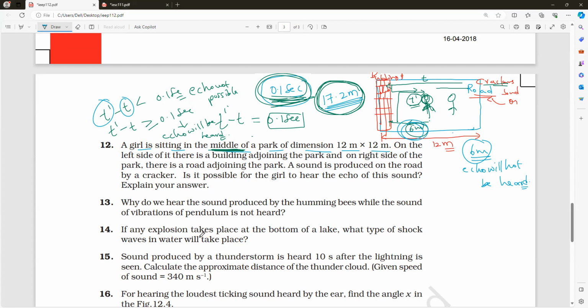I'm telling you the condition for time. Clear? Sir, can the time be greater than 0.1 second? Yes, that is what I'm saying. Minimum time is 0.1. If it is greater than that, definitely we can hear more clearly. That's why I put greater than or equal to. Clear? If it is less than that, you cannot hear it.